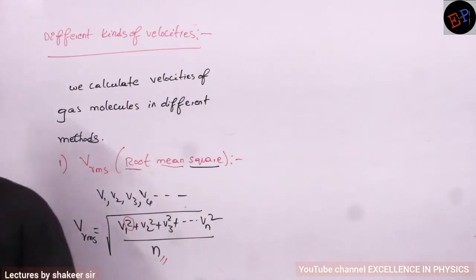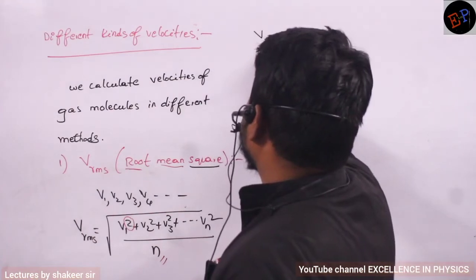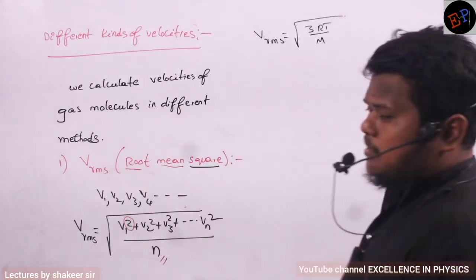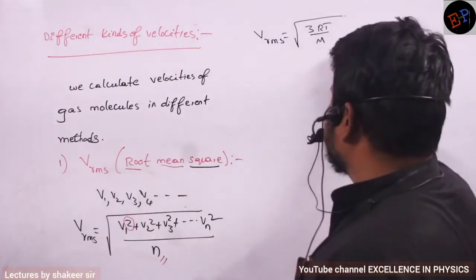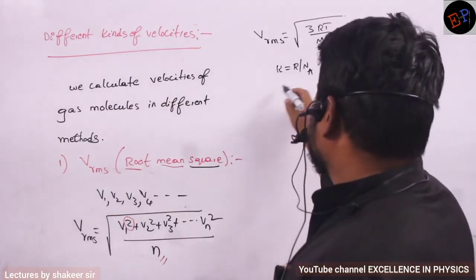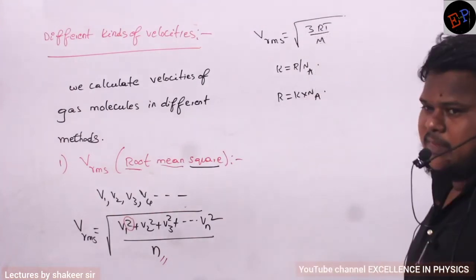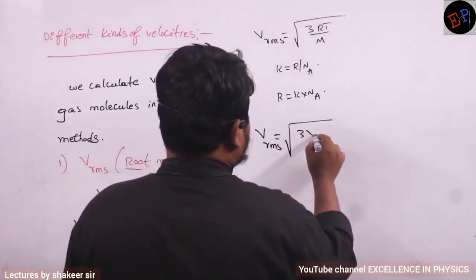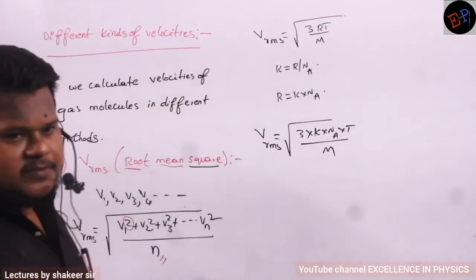And there are many other equations to calculate RMS velocity. Now, what are those equations? Let us write here. VRMS can also be written as square root of 3RT divided by capital M. I can write like this also. This is one more formula. Are you able to understand? One more formula of RMS velocity. Similarly, we know that k is equal to R by NA. So therefore the R value is k into NA. If you take this relation and substitute here, VRMS is equal to square root of 3 into, instead of R, k into NA into T, divided by capital M. I can write like this.